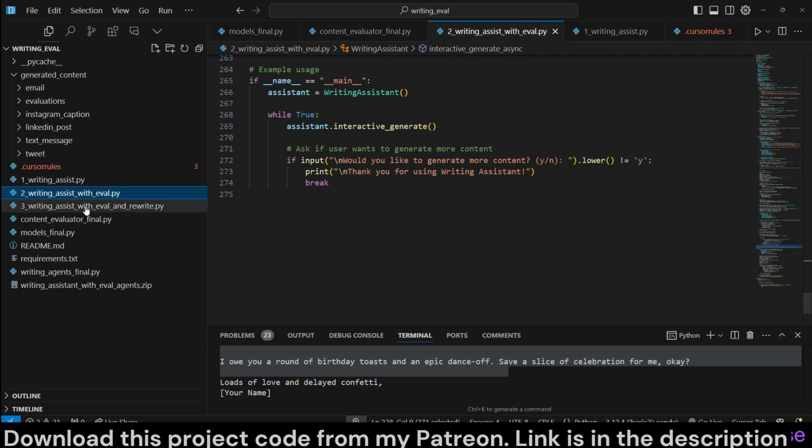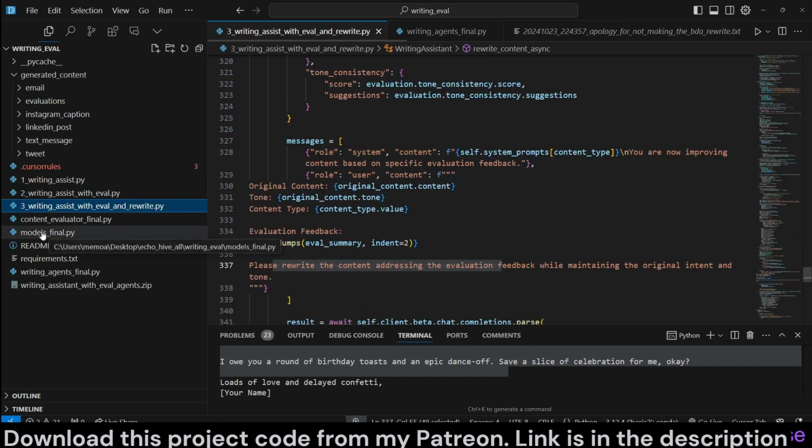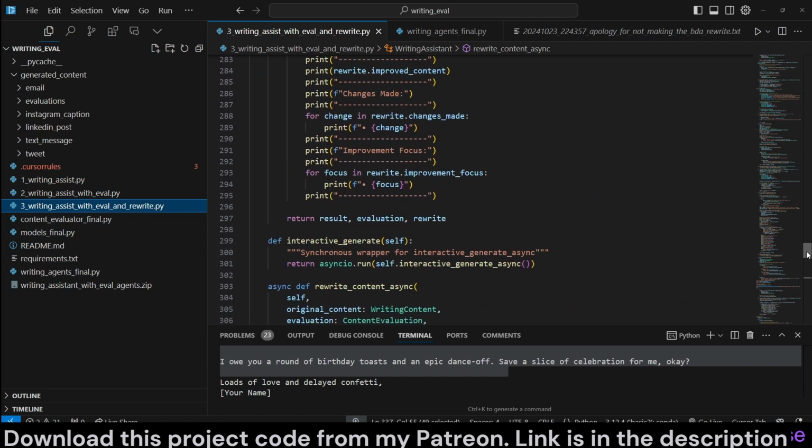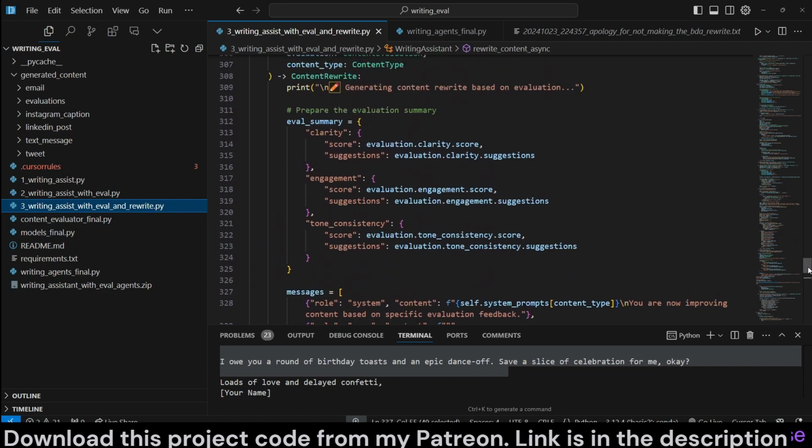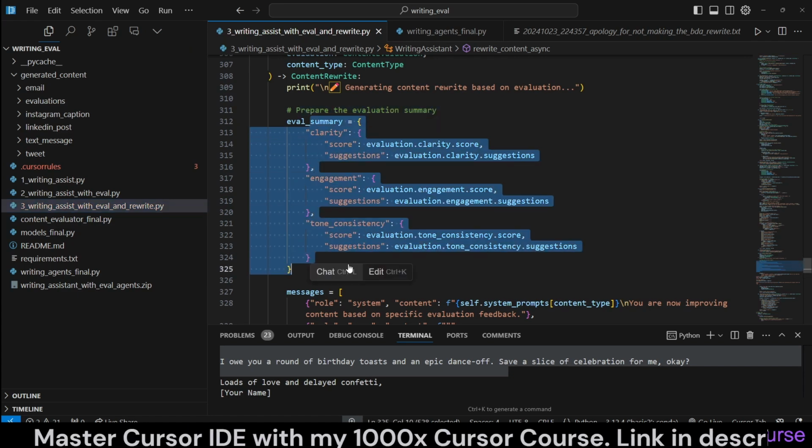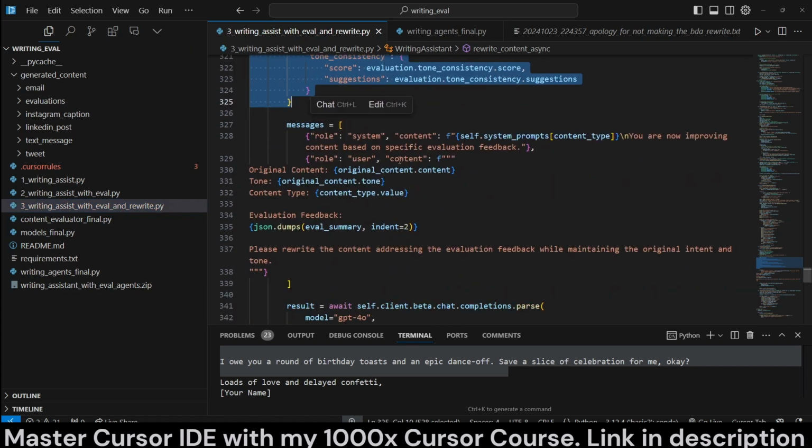Okay, in the third one, but in the second one, we were only evaluating, and we're not doing anything with it. And in the third one, writing assist with eval and rewrite, we'll actually do everything the same, except here you can see we are also preparing the evaluation summary to be saved properly.